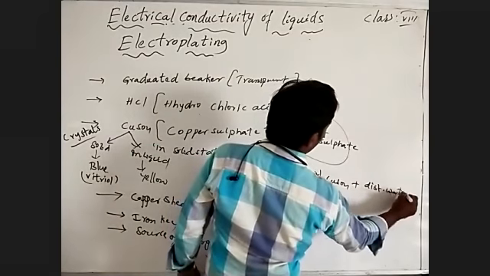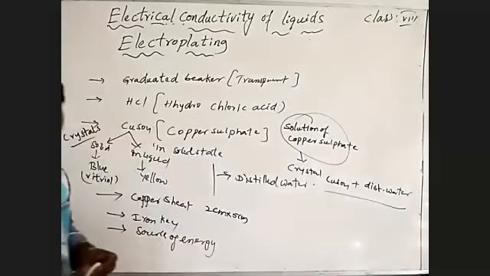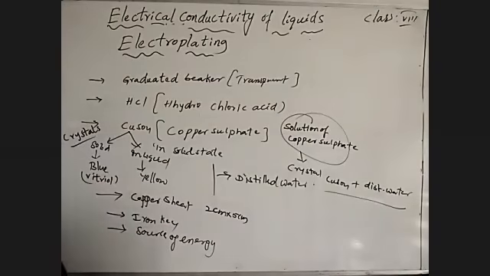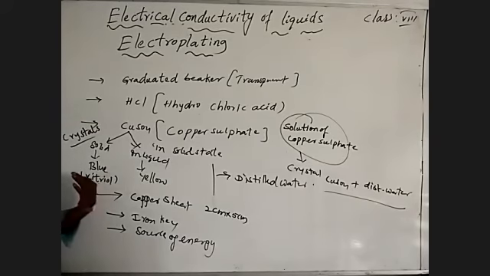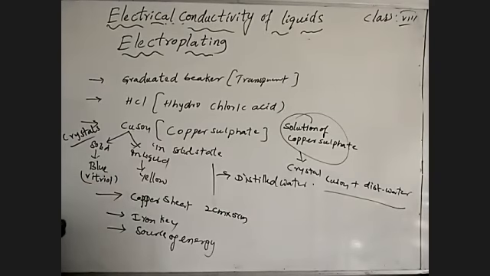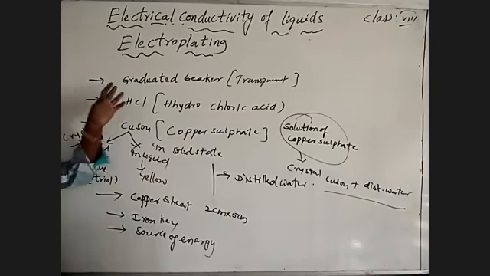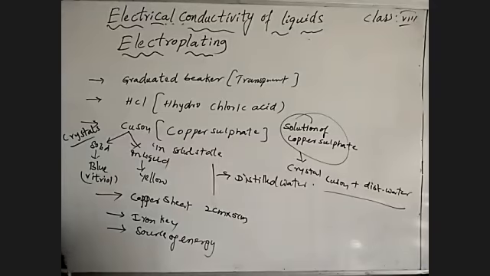We mix the copper sulfate and distilled water. By adding the copper sulfate into distilled water, it becomes a blue colored solution, a blue vitreous color. That solution we take into the graduated transparent beaker.